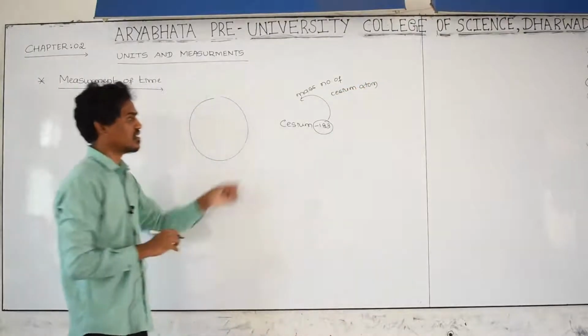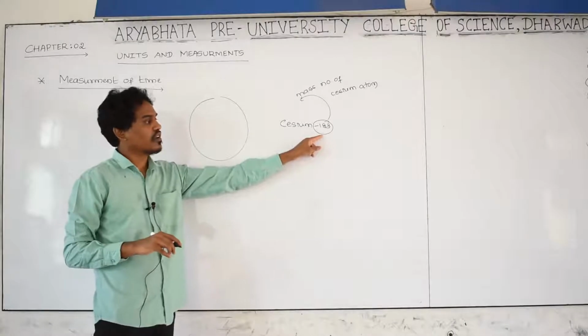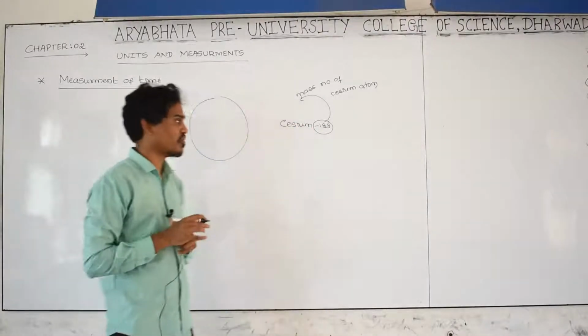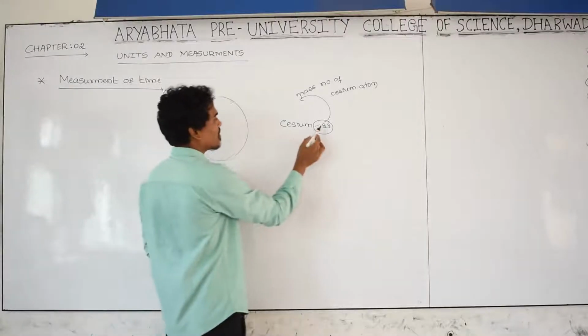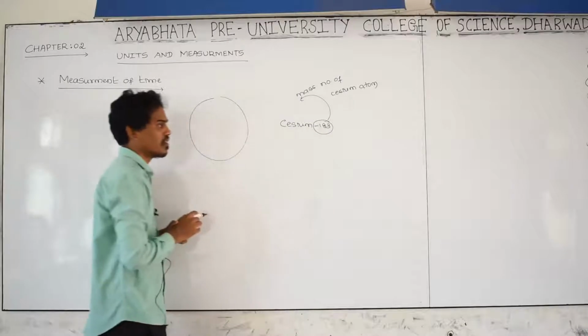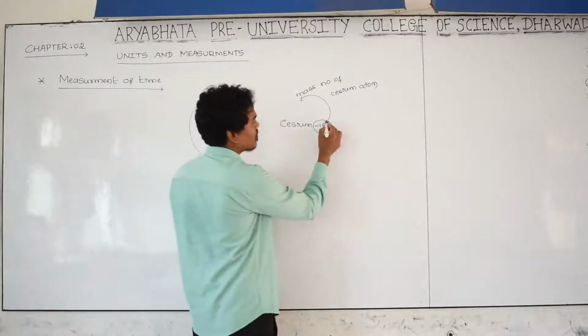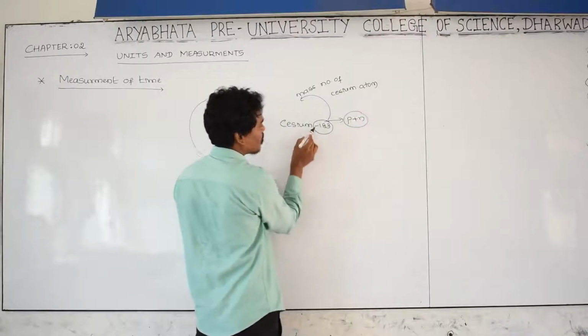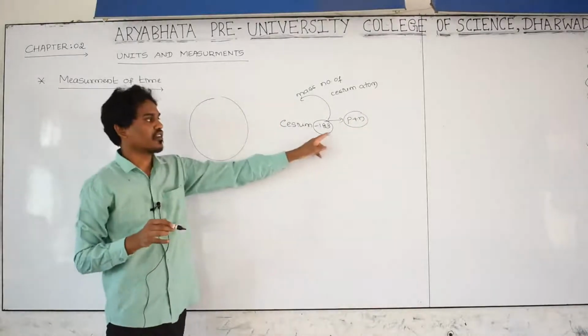Getting? Cesium is an element having a very low work function, as you know very well. 133 is the mass number of the cesium atom. What is mass number? The number of protons plus neutrons present in the nucleus of cesium is called the mass number, 133.